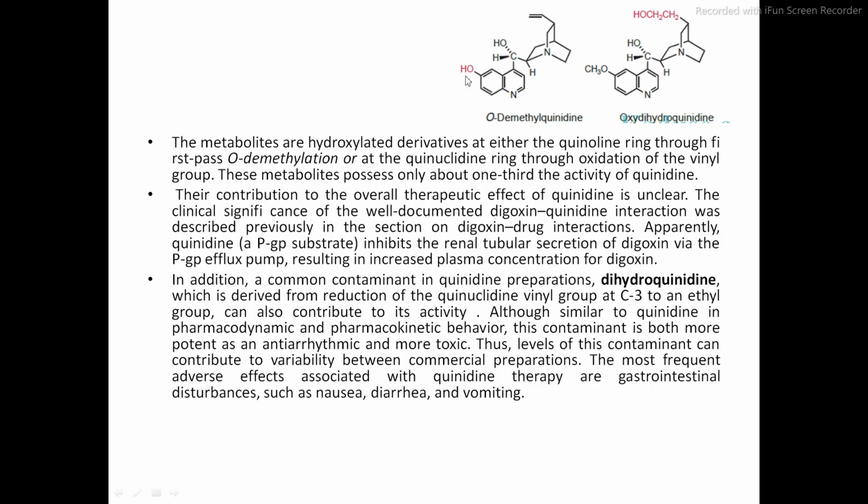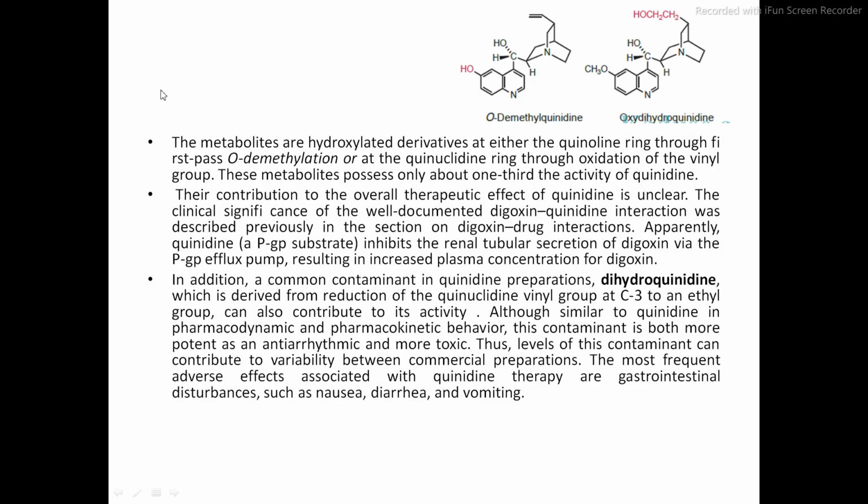So these are the metabolites of quinidine, that is O-demethyl quinidine. Here the methyl group is liberated. So this is the first metabolic product, O-demethyl quinidine, and the second one is oxydihydroquinidine. Hydroxylation of the alkyl group results in the formation of another metabolic product, oxydihydroquinidine.